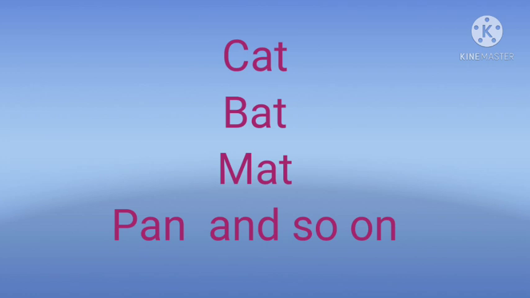The next word under the sound that I am going to give is mat. Ask the child, when I say at, mat, do you listen to the a sound? The child may say yes. The next word is napkin.